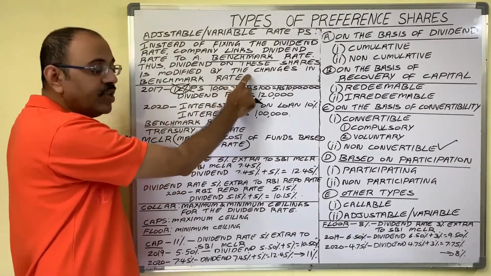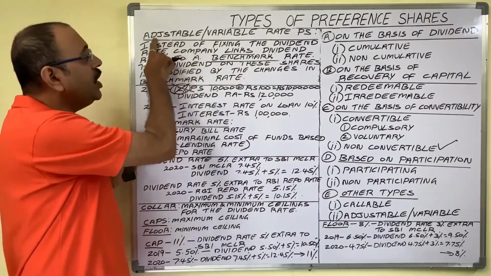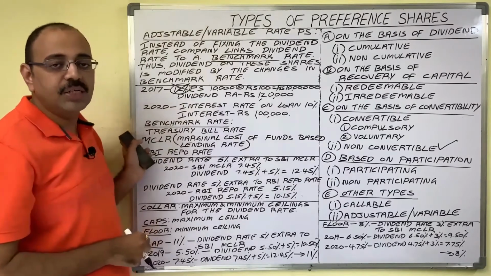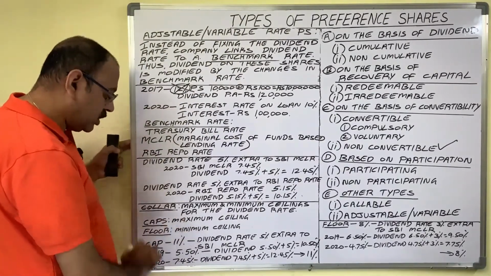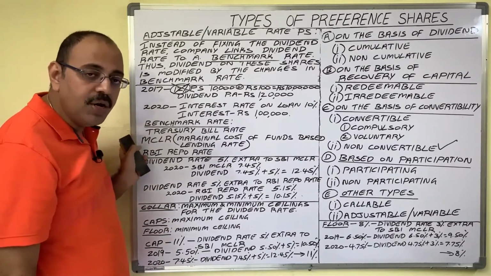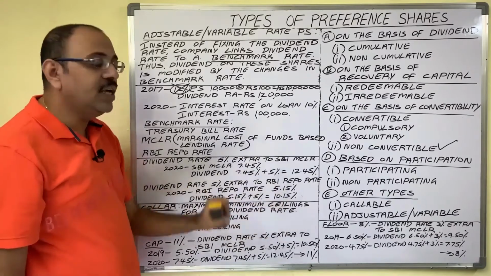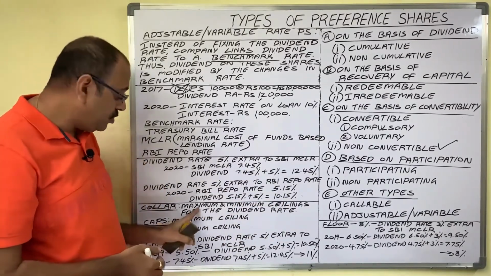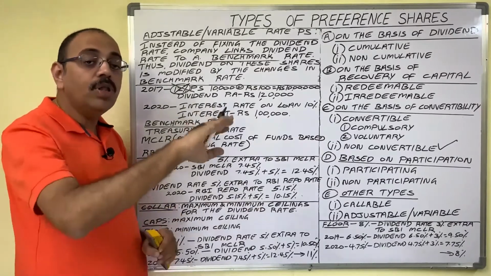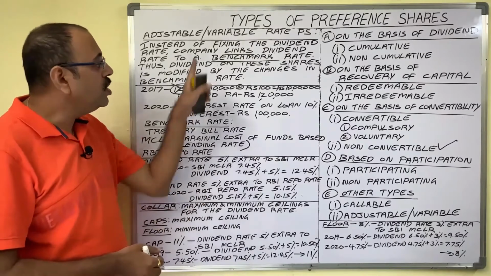What is the meaning of this sentence? Let us see. In case of dividend on adjustable rate preference shares, the company fixes collars. Collar means the maximum and minimum ceilings. Ceiling means limit. Maximum ceiling means more than that percentage, the company should not pay dividend to these people.